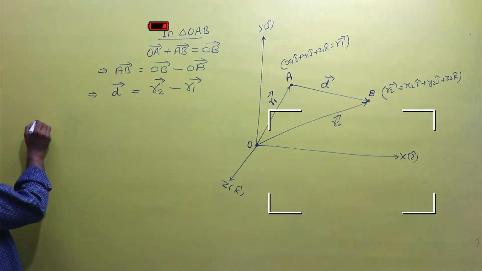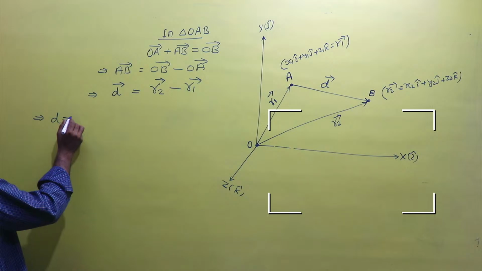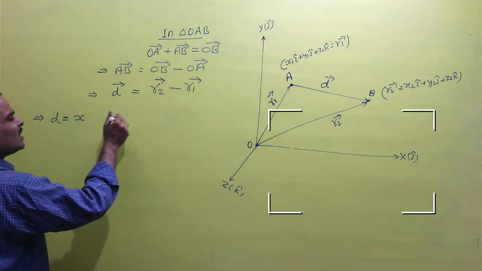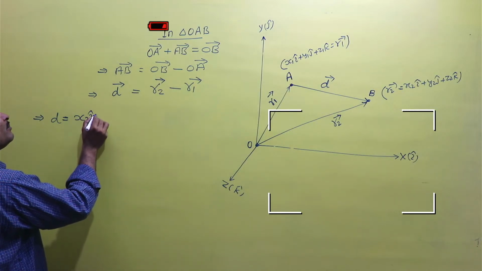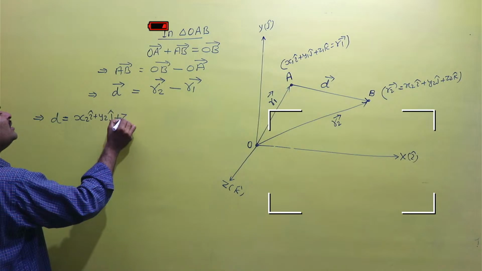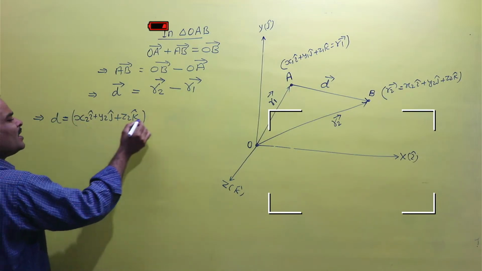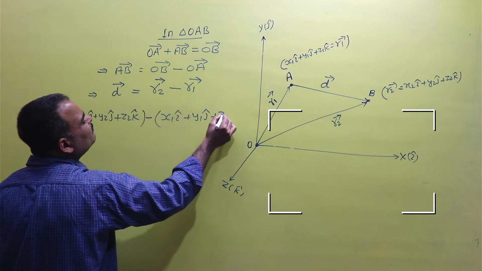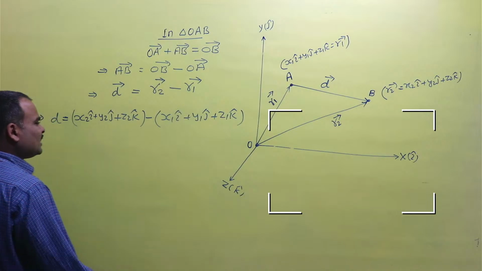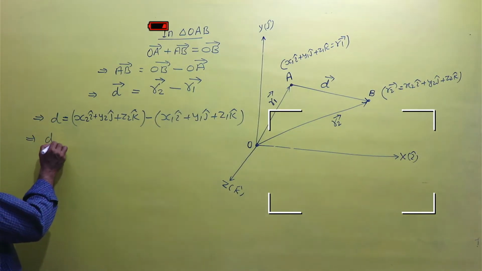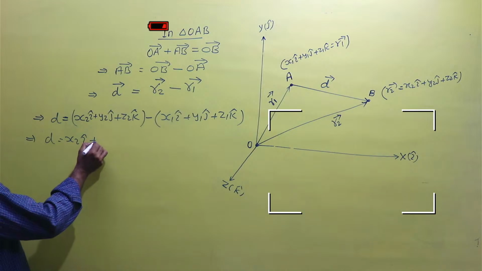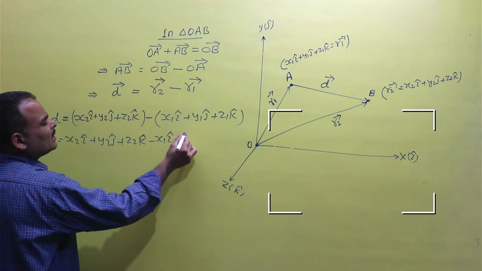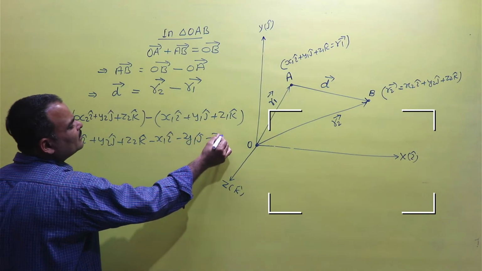So here D is equal to R2 minus R1. R2 position vector is x2 i cap plus y2 j cap plus z2 k cap, minus x1 i cap plus y1 j cap plus z1 k cap. D is equal to x2 i cap plus y2 j cap plus z2 k cap minus x1 i cap minus y1 j cap minus z1 k cap.